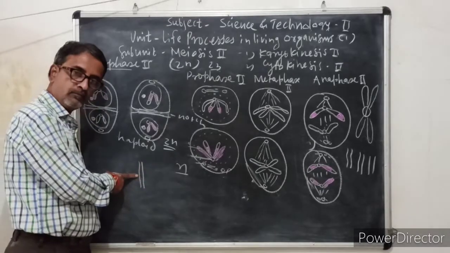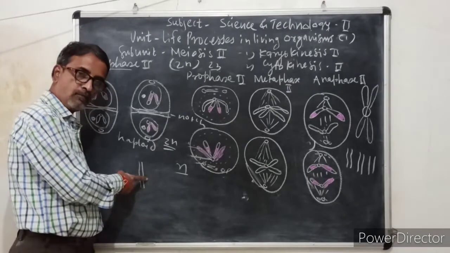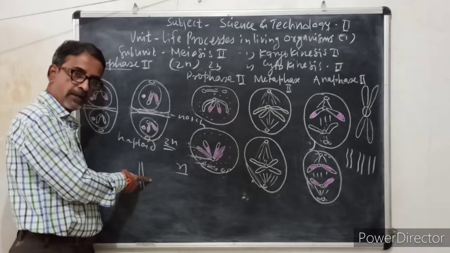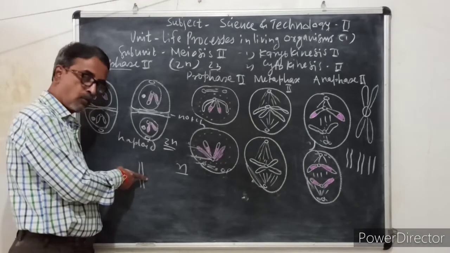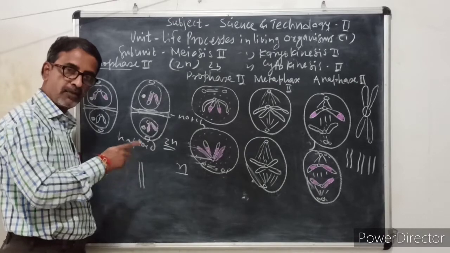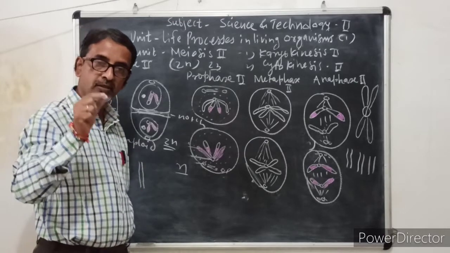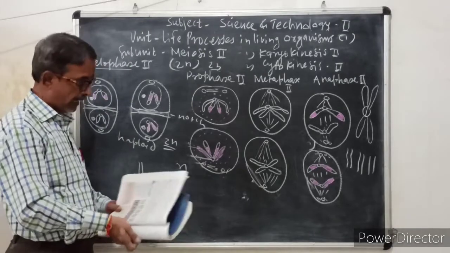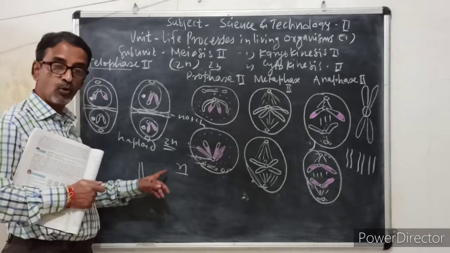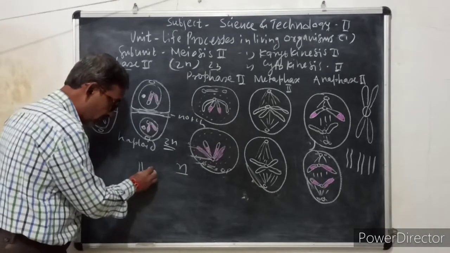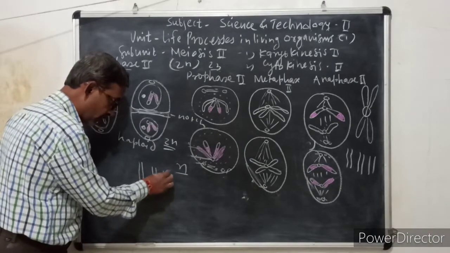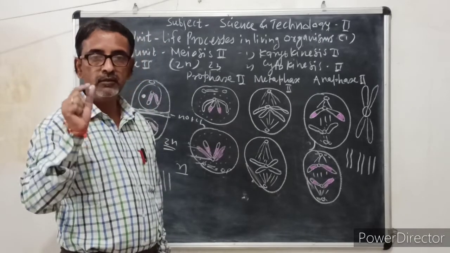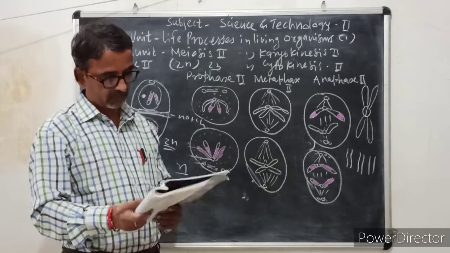One chromosome is from the paternal side, from the male parent, and one chromosome is from the female parent. Their shape is the same, and their genetic constitution is also the same. So that is called homologous chromosomes, and hence there is pairing between homologous chromosomes. Such 23 pairs are there in each cell of a human being.